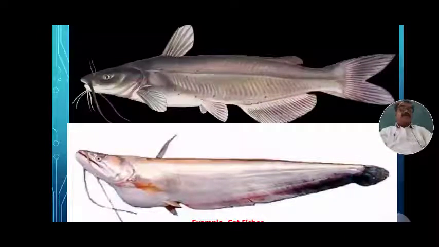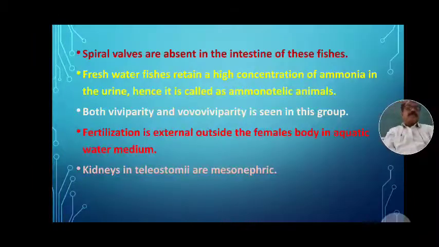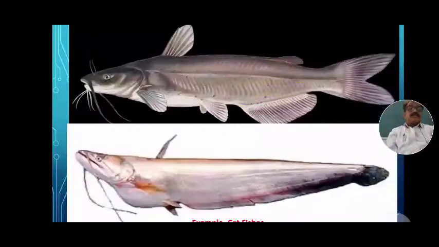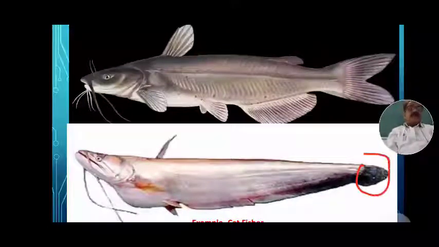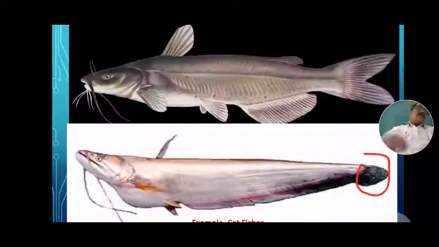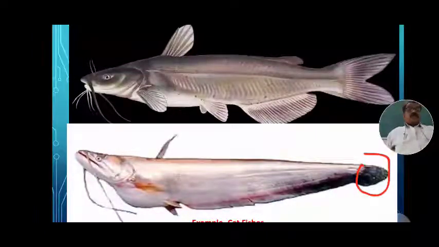See this fish: in this caudal fin, one lobe is shorter and the other lobe is longer. Hence it is called a heterocercal caudal fin.